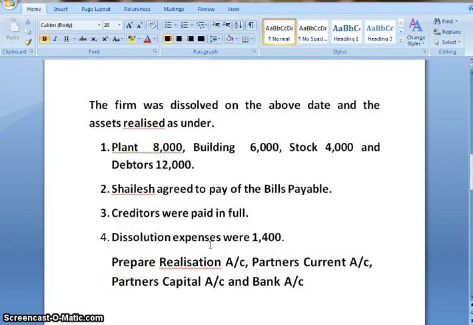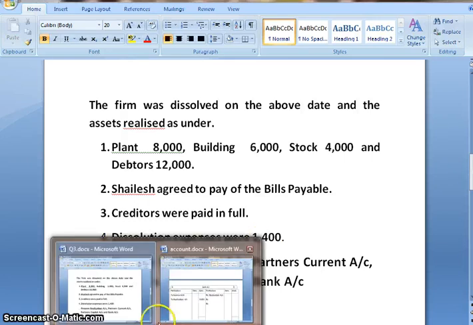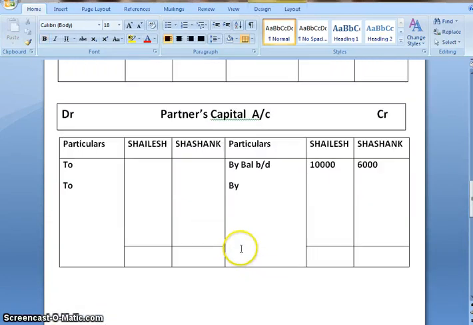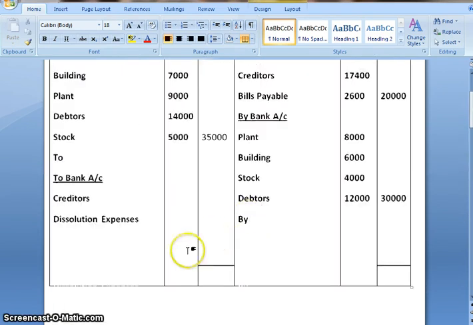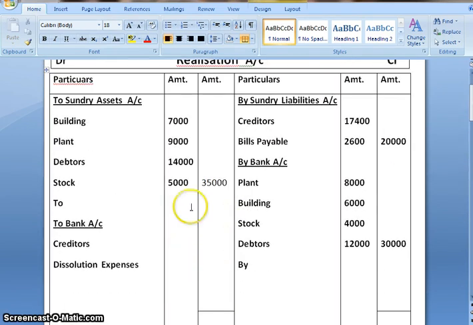Moving ahead, Shailesh agreed to pay the bills payable. That is, the amount of bills payable will be paid by the partner Shailesh. So first effect, realization account debit to partner's current account. And what is the name of the partner? Shailesh.